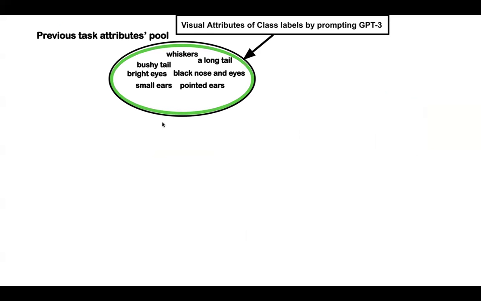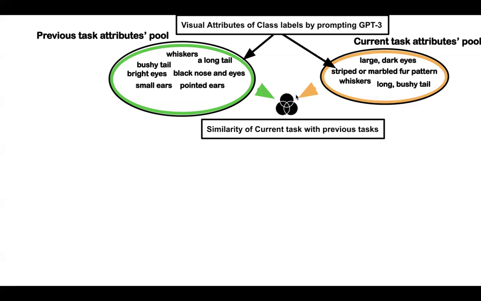We get the BERT embeddings of these attributes and store them in a pool for all seen tasks. Now for every new incoming task, we compute the cosine similarity between the attribute embeddings of the task and those present in the existing pool of tasks.